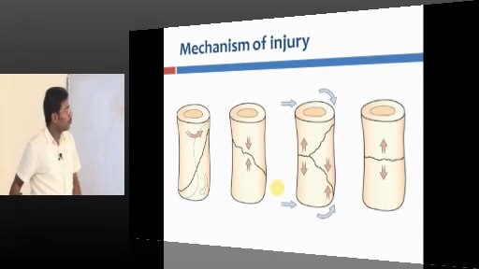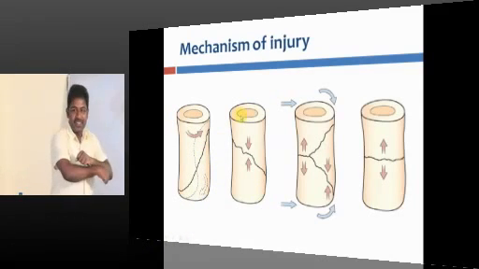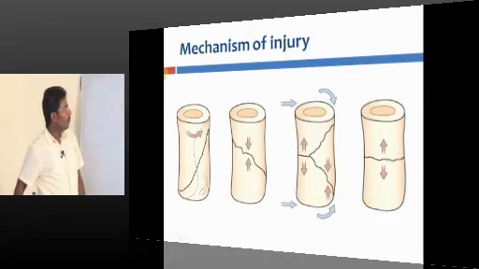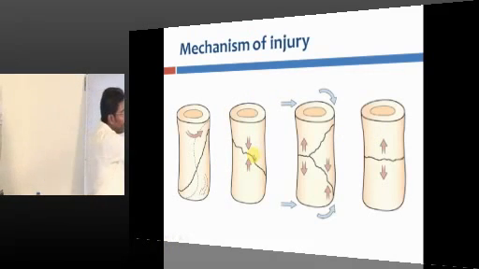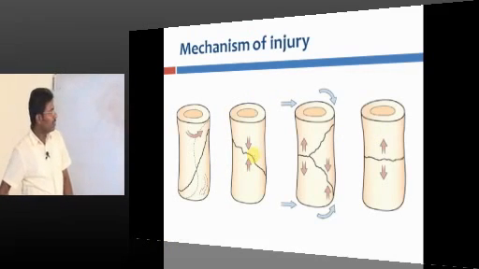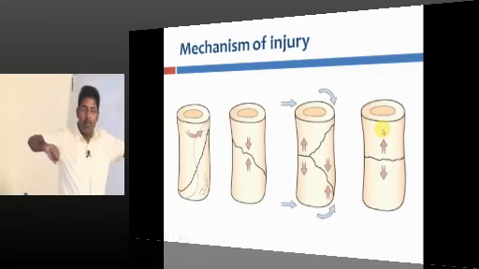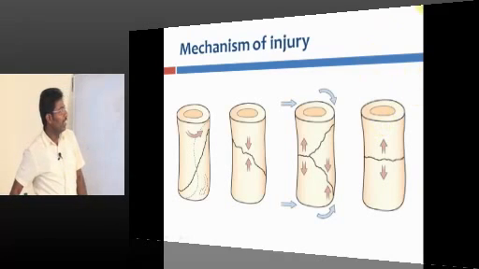Look at this. When a bone is compressed, look at the directions. When it is compressed, it will produce an oblique type of fracture. When you distract, when you just pull the bone away from each other, what type of fracture do you get?